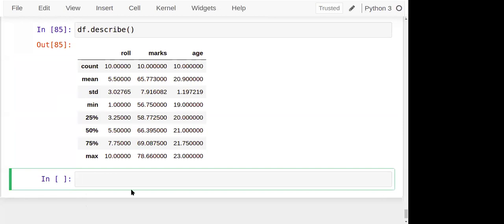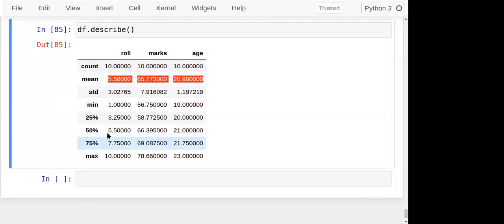One common observation I'll tell you. If the mean and median are almost the same, then we can call the data distribution normal. Mean 5.5, median also 5.5, means the data is in sequence. Roll number is in sequence, correct. Marks 65.77 and mean is 66.39. Okay, data distribution is normal. For age, 20.90 and 21, mean and median are almost the same. So data distribution is normal.